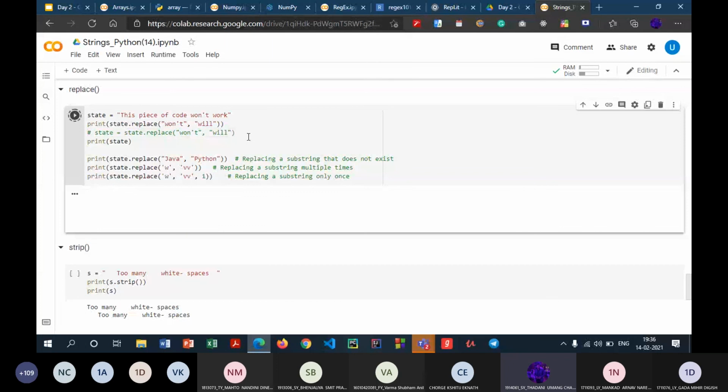So this is the output. This piece of code will work. This is the output for this statement. Now I have this particular thing, that is, won't already replaced with will. So when I again say state equals state dot replace will, now the state which I have, again you can see this.